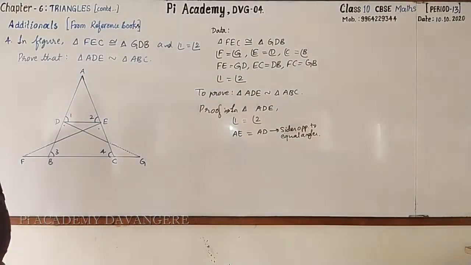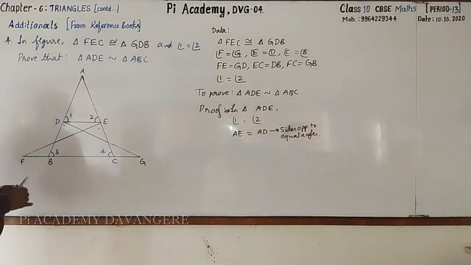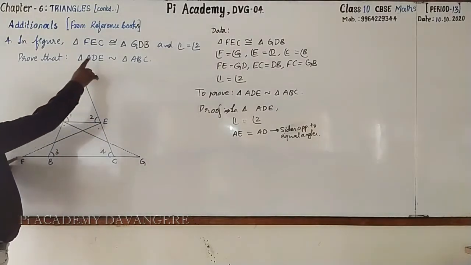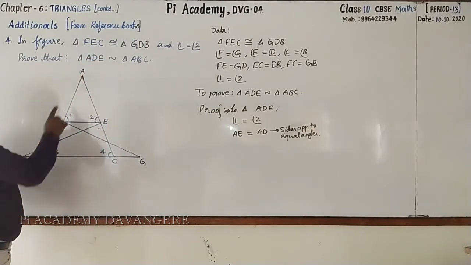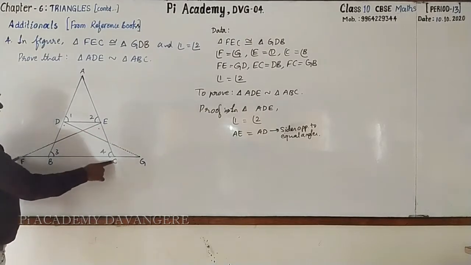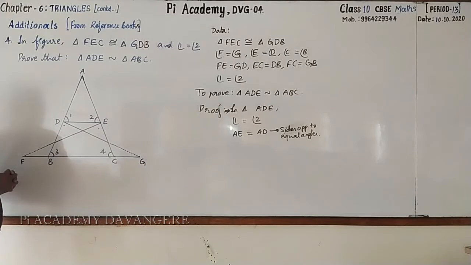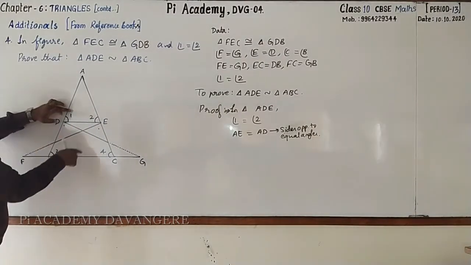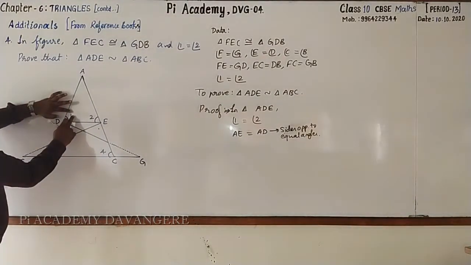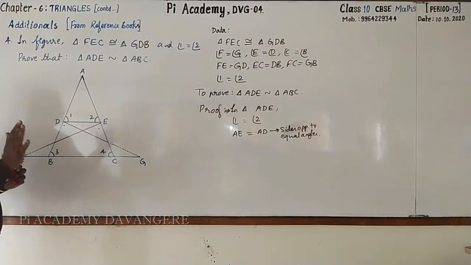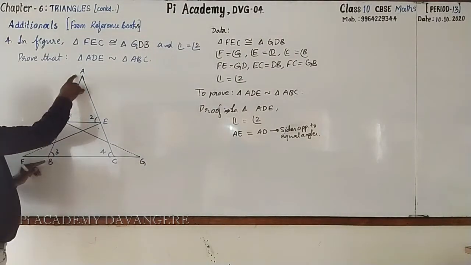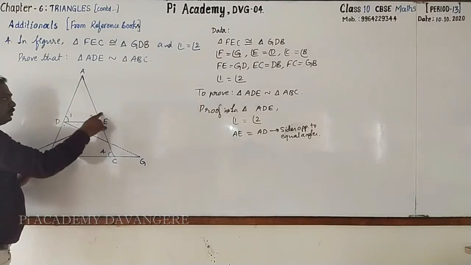Then observe, when you go for taking the triangles, congruent triangle FEC and GDB, we know that DB and EC, they are equal. Followed? You all may be awaiting that how to prove these two are similar. Here now we have to show angle 1 equal to angle 3. It is very simple. Just we have come to know that AD equal to AE.